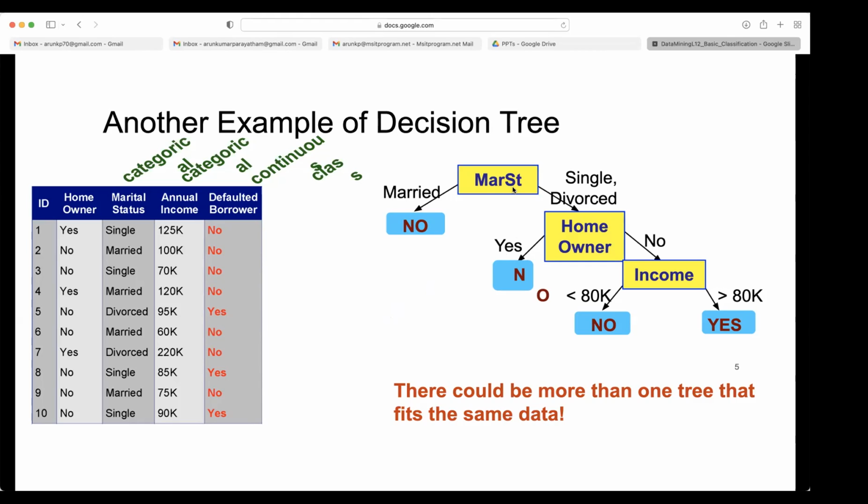So the difference here is that the root is changing. When the root changes, the tree also will change. It may have more depth or less depth, all those things are possible when you change the attributes and what attribute you take as root. The only thing you should remember is that there doesn't exist only one binary tree or classification tree, decision tree. There could be more than one tree that fits the same data. Then the question comes, which tree do we need to select? Which tree is best? Which tree has less computational complexity and also gives a good accurate result? Those 2 things are important to select which decision tree we need to use.